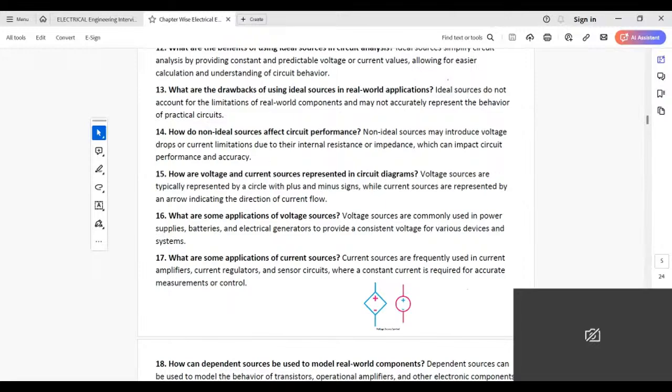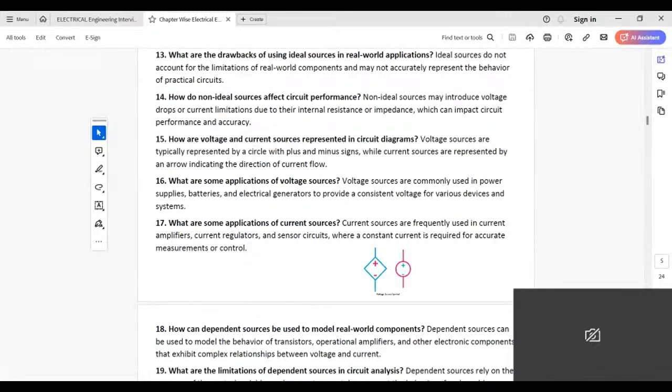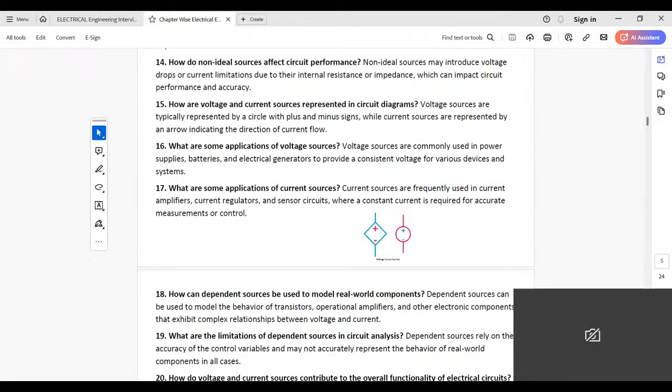What are the drawbacks of using ideal sources in real-world applications? Ideal sources do not account for the limitations of real-world components and may not accurately represent the behavior of practical circuits. How do non-ideal sources affect circuit performance? Non-ideal sources may introduce voltage drop or limitations.